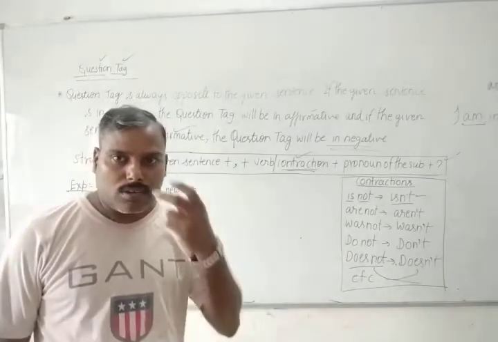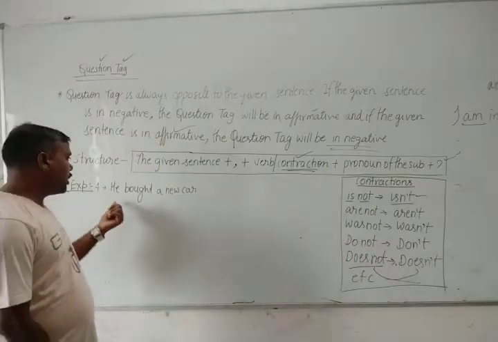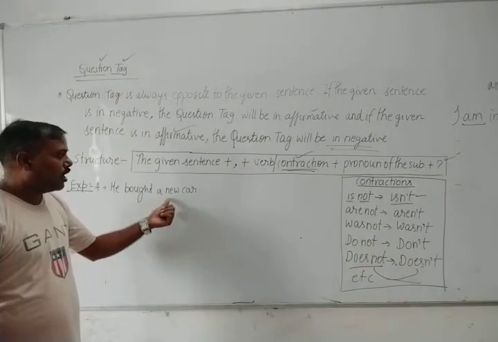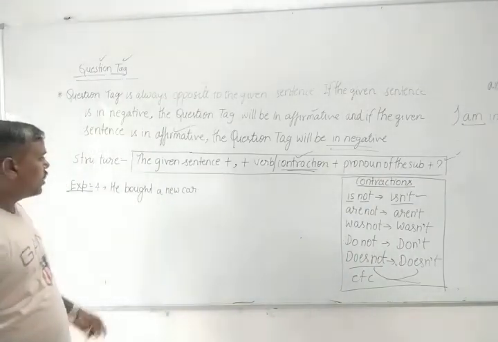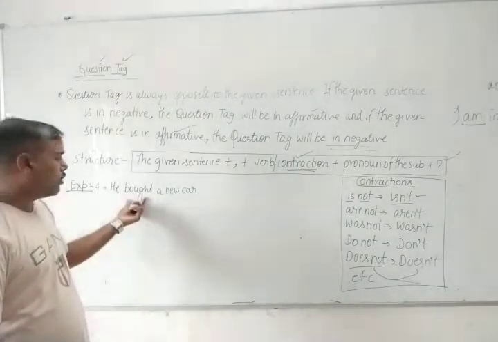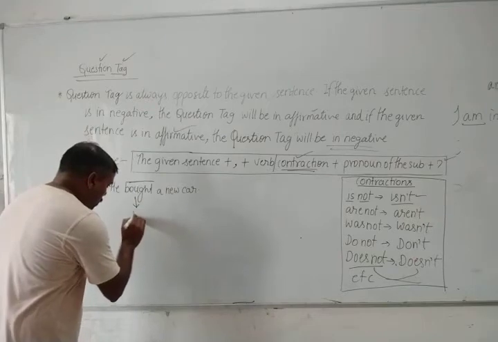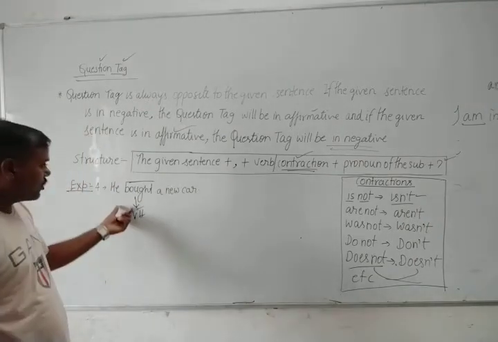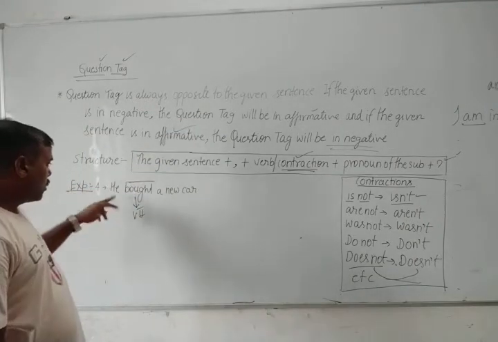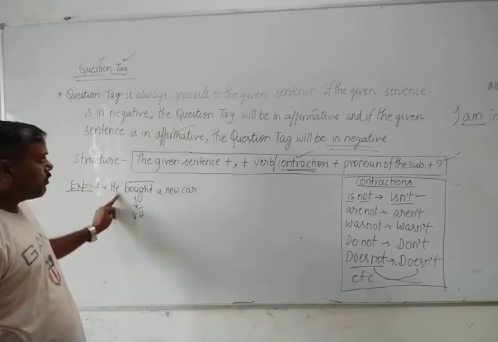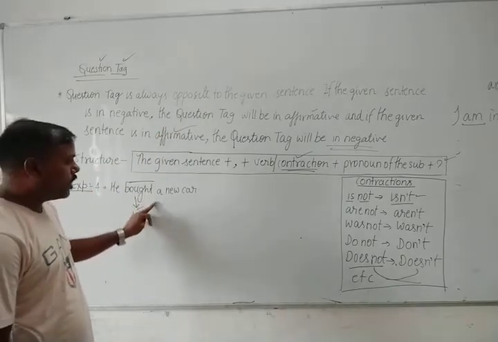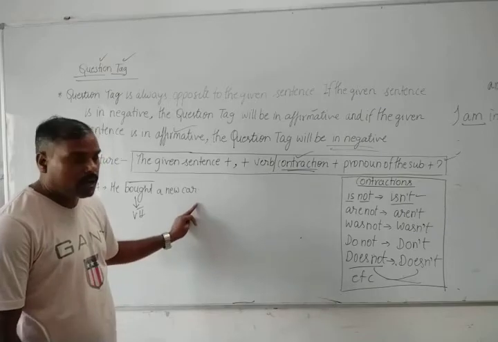Okay, students. One more example. The last one is given. He bought a new car. In this sentence, the given sentence is in affirmative. And bought, that is the second form of verb. According to the structure and these rules, if your given sentence is in affirmative, the question tag will be negative.